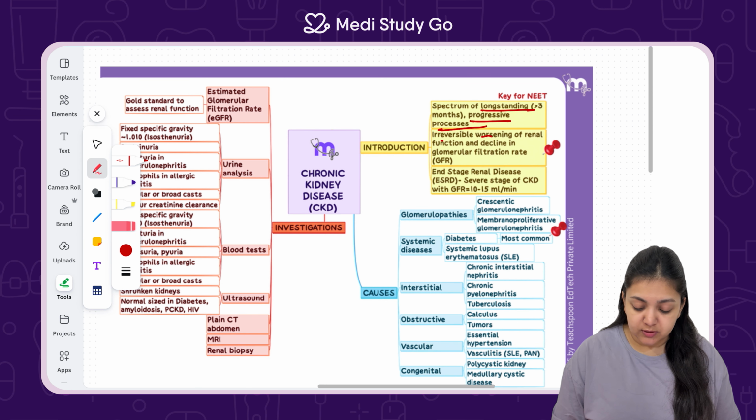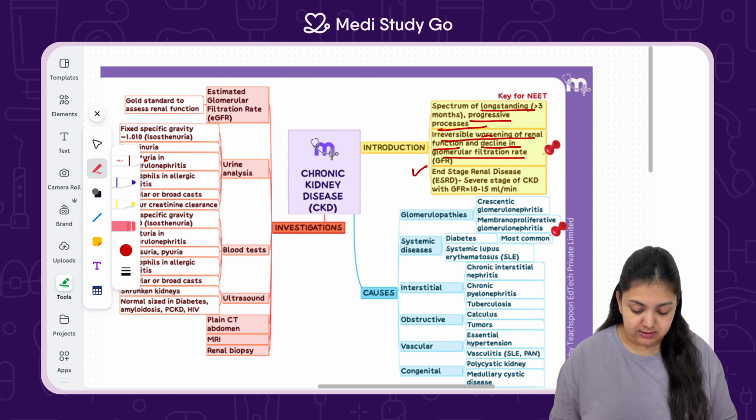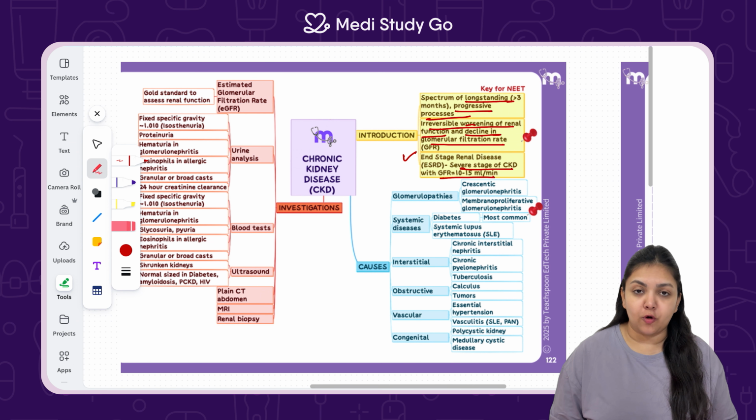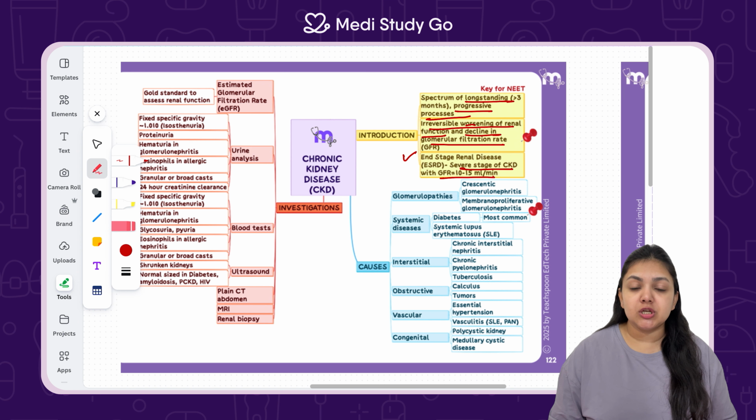So there is irreversible worsening of the renal function and a decline in the glomerular filtration rate, which is the GFR. End-stage renal disease is an end manifestation of chronic kidney disease, a severe stage of CKD with GFR of almost 10 to 15 ml per minute, which is highly low. What are the causes of this disease? It can happen because of several types of deformities in the renal system. Either there can be some obstruction, inflammation, necrosis, or vascular changes, which lead to decreased GFR or filtration capacity of